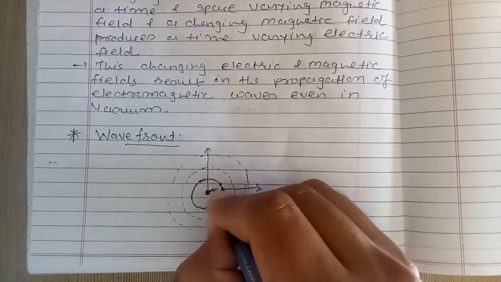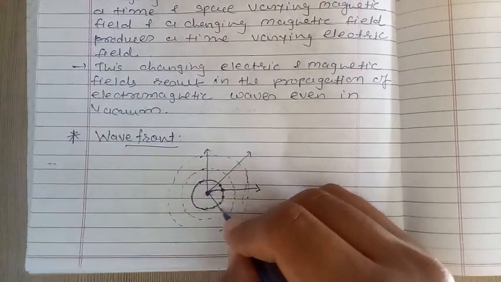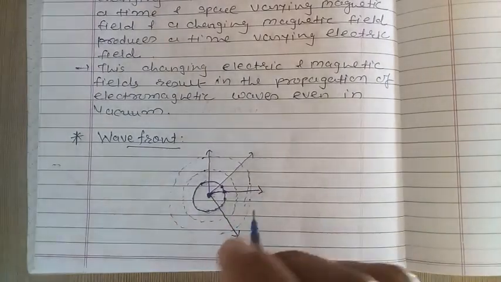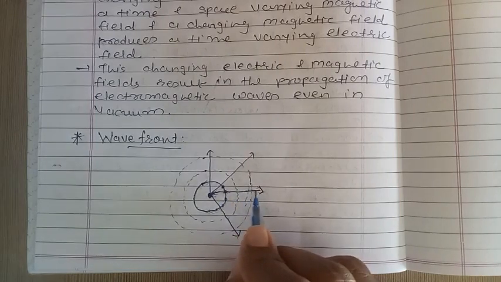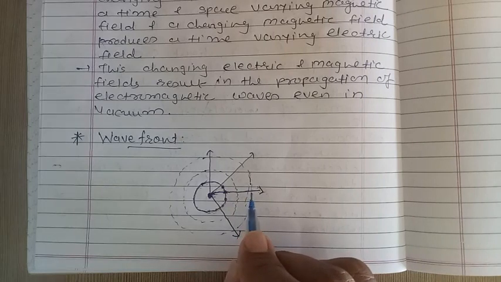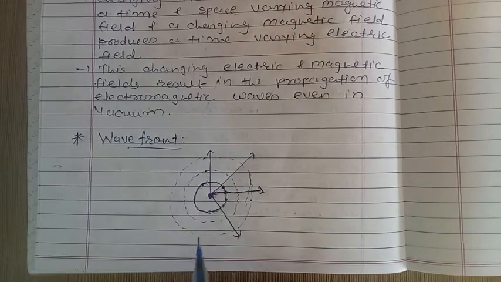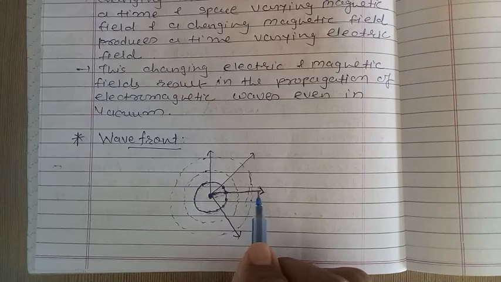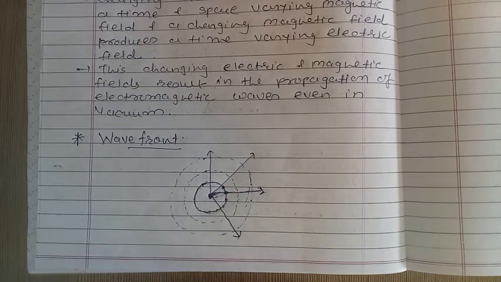Now the line perpendicular to the wavefront and indicating the direction of propagation of the wave, outward direction, is called a ray.